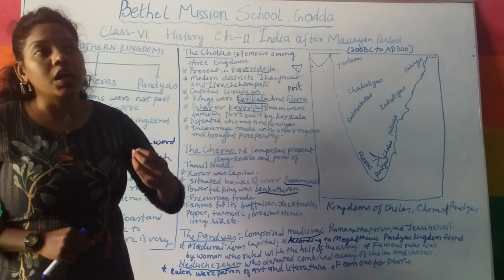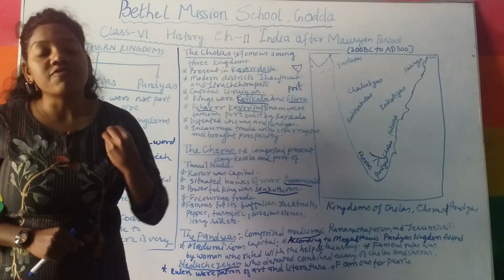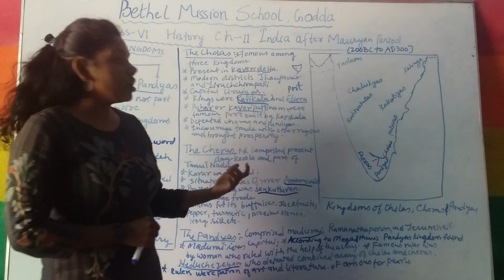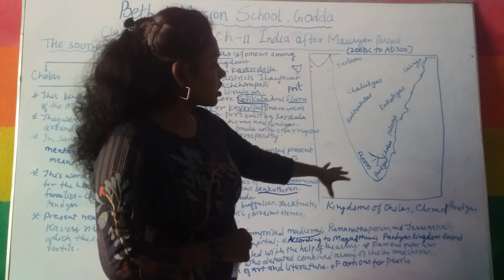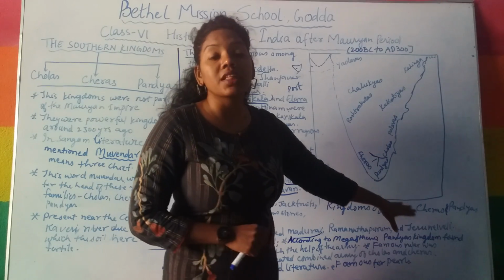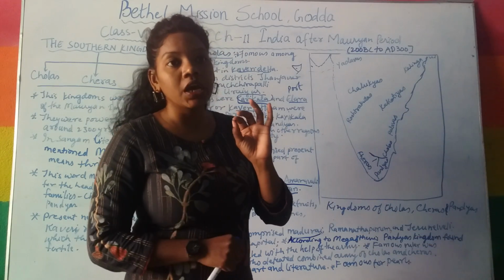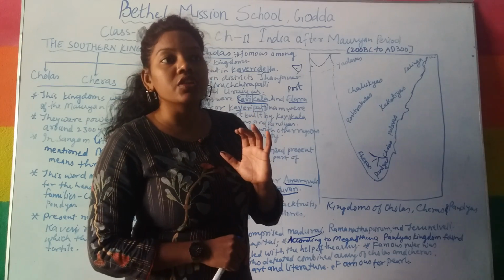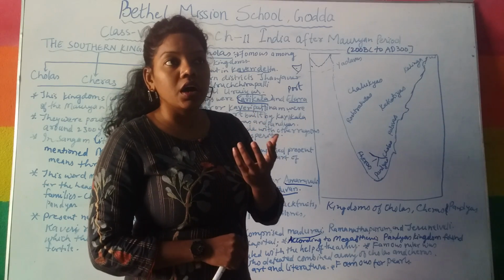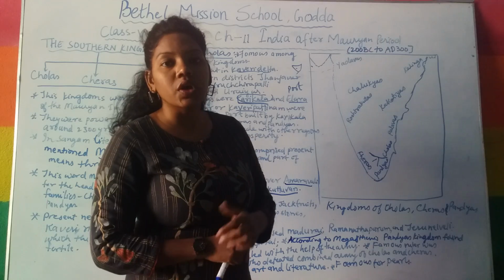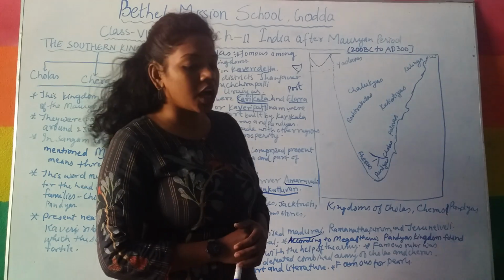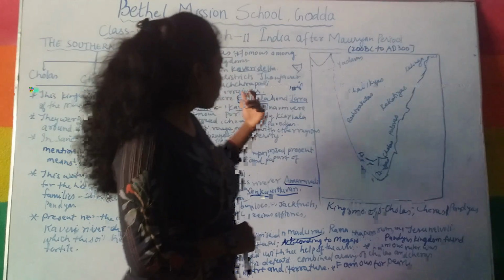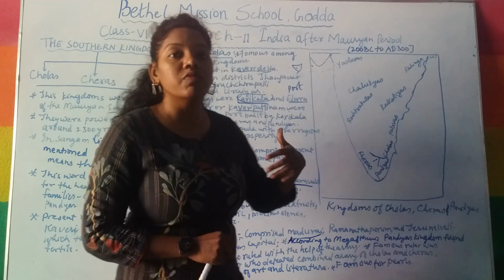That means they were very fond of learning art and literature. Here the most important thing famous in the Pandya region was the pearl. Pearl is one type of precious stone which is found in the sea snail. So we can say that this was one of the differences showing how powerful they were.